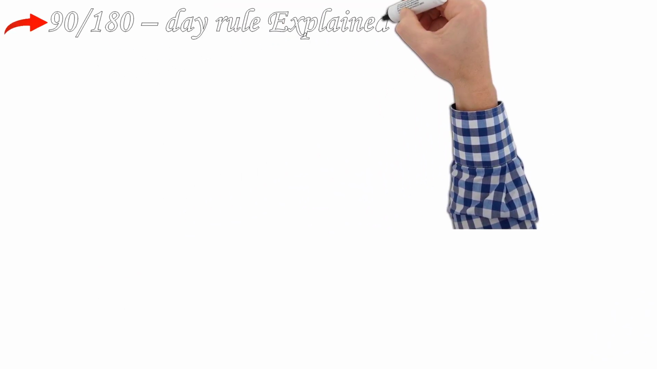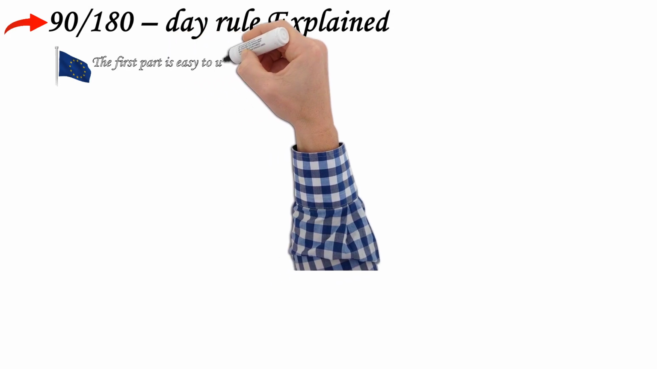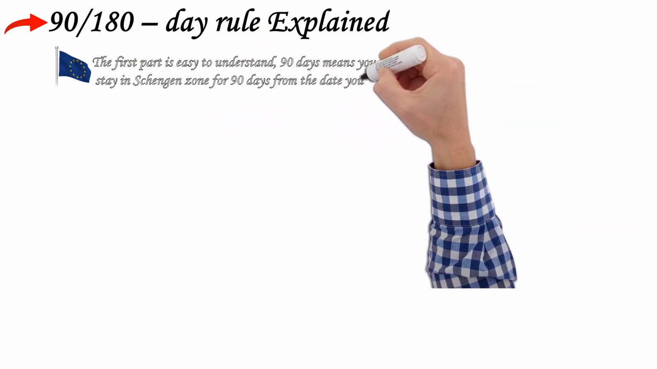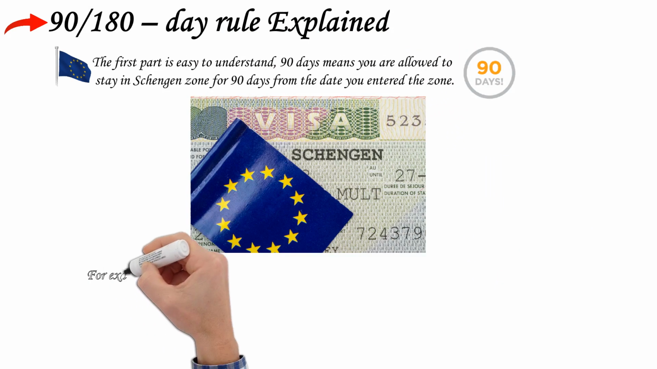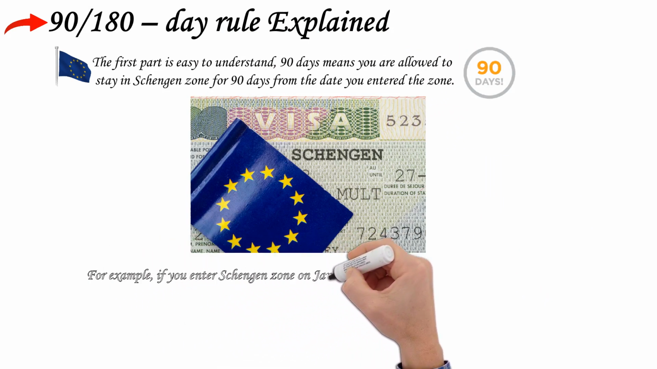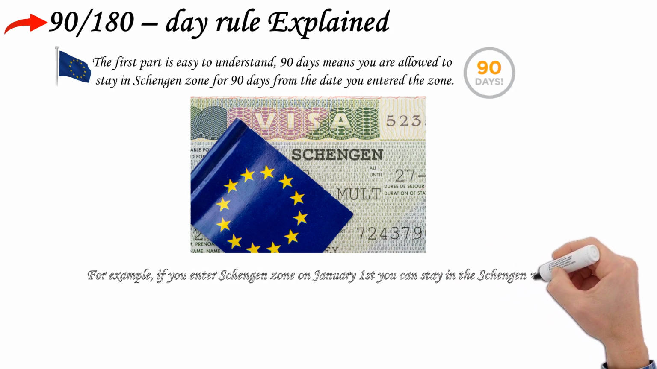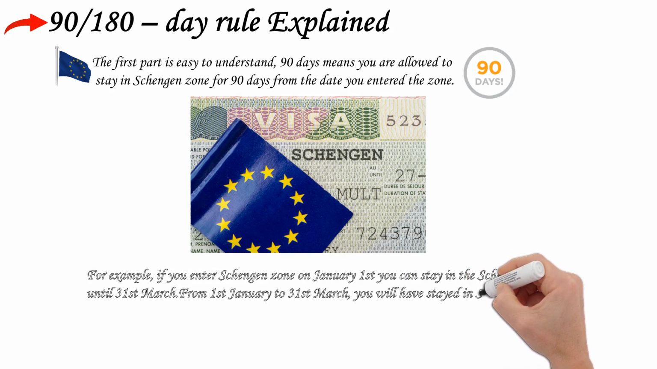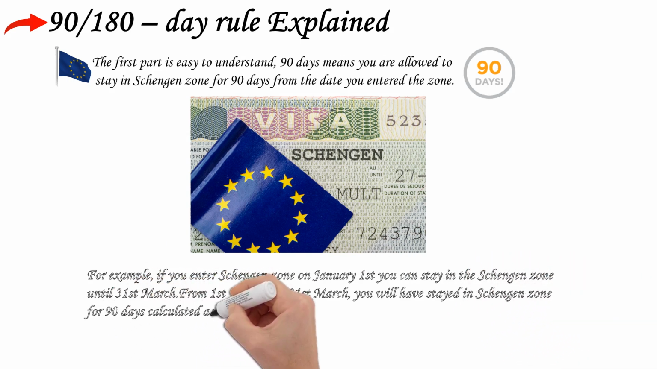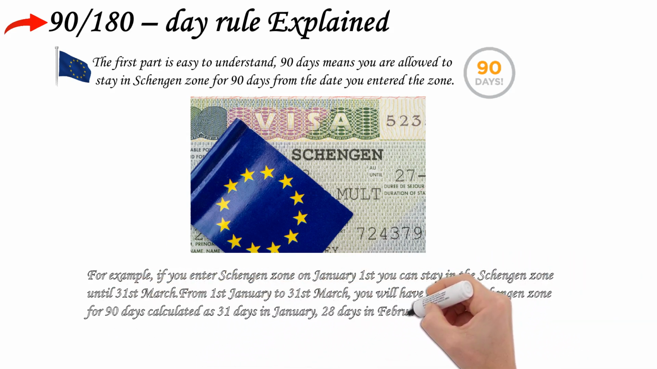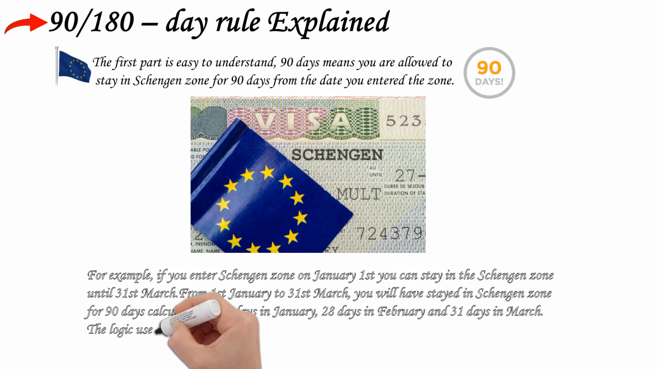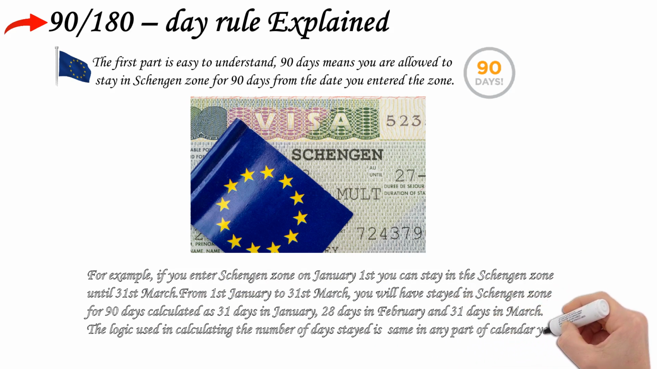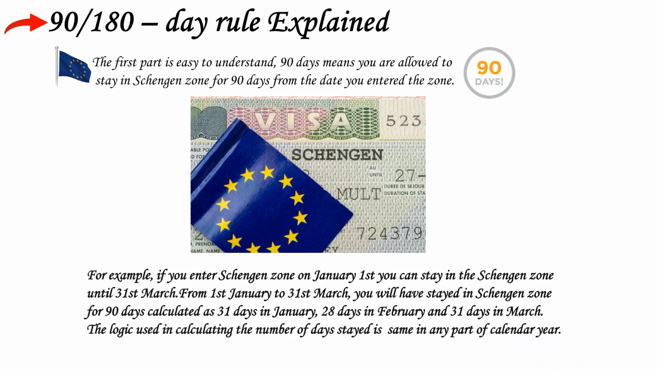The 90/180-day rule explained. The first part is easy to understand. 90 days means you are allowed to stay in the Schengen zone for 90 days from the date you enter the zone. For example, if you enter the Schengen zone on January 1st, you can stay until the 31st of March. From the 1st of January to the 31st of March, you will have stayed for 90 days, calculated as 31 days in January, 28 days in February and 31 days in March. The logic used in calculating the number of days stayed is the same in any part of the calendar year.